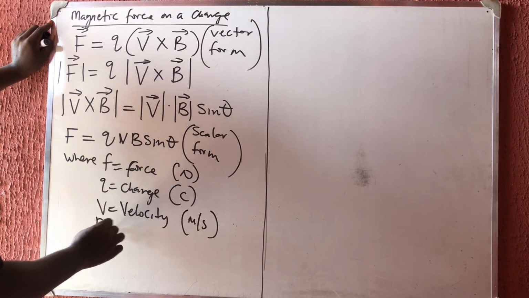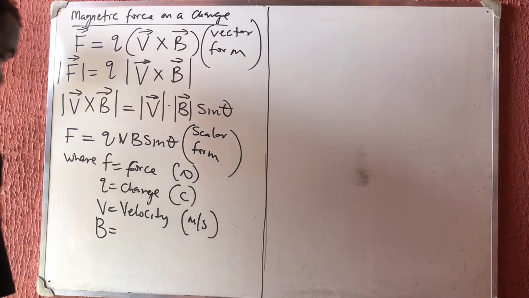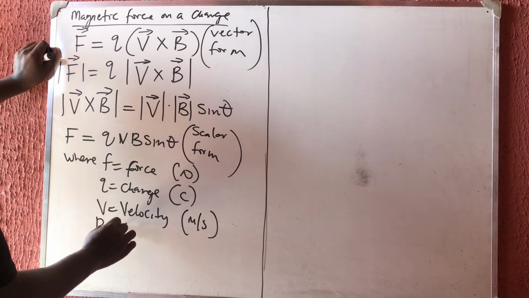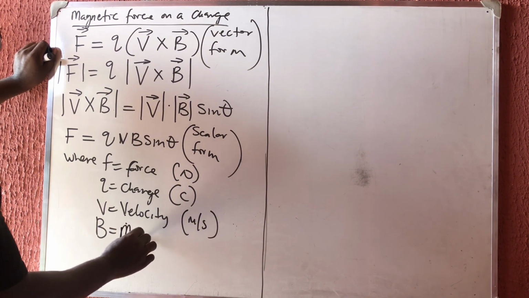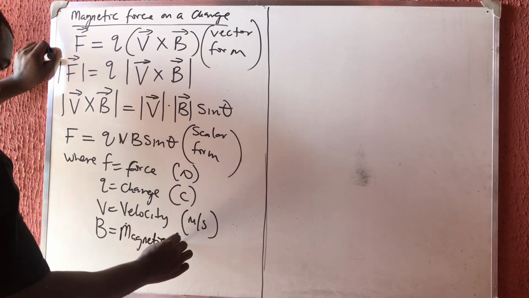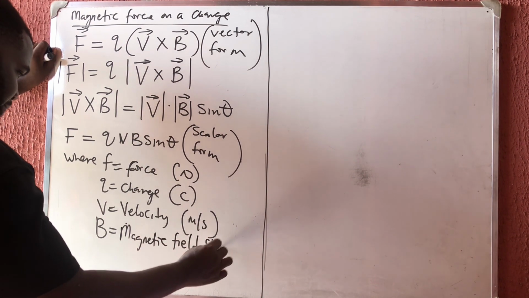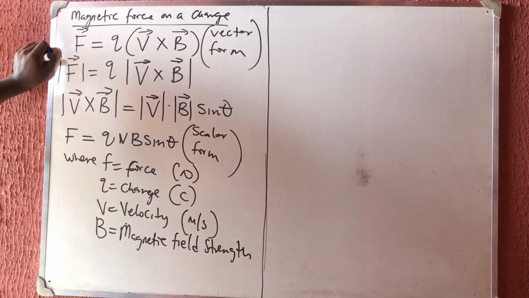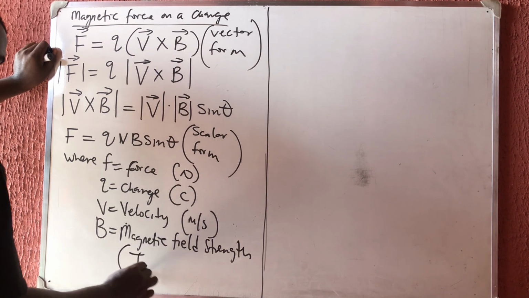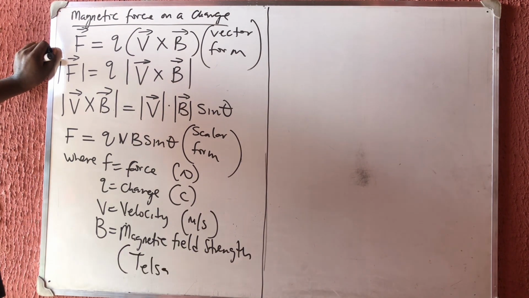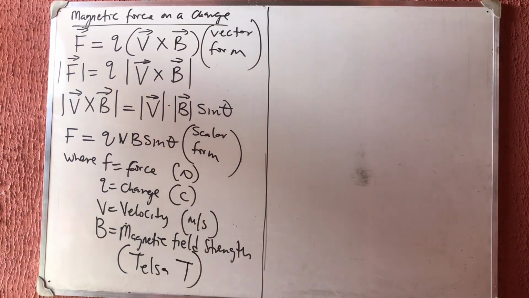Then my B is the magnetic field strength, measured in Tesla, T.